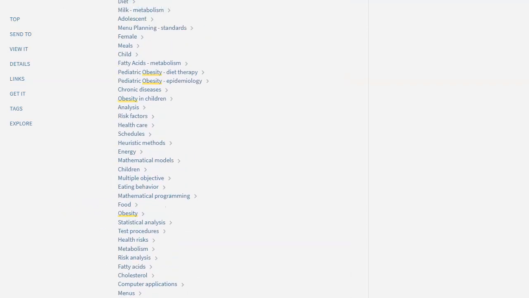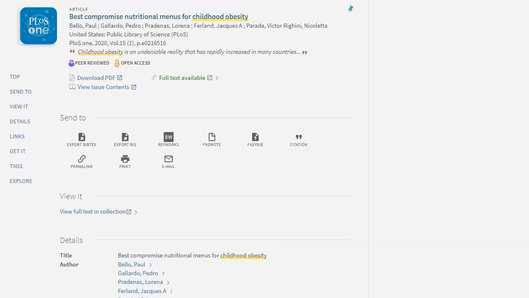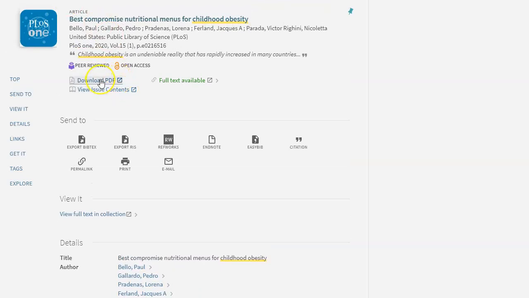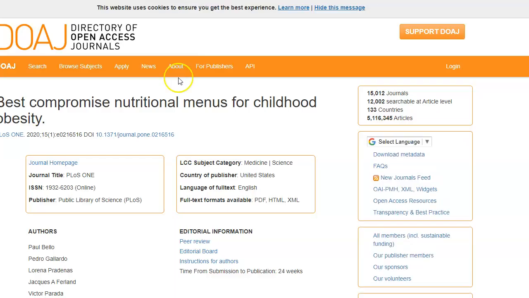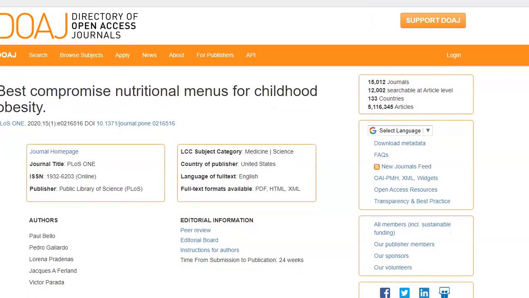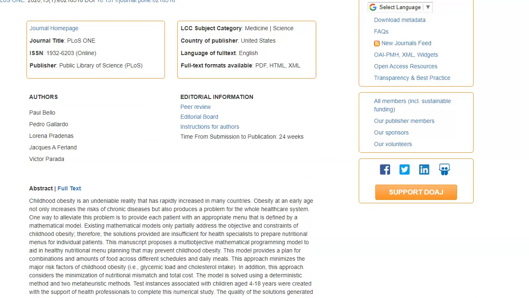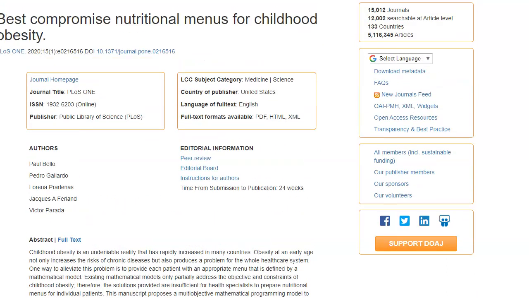Now to actually get the article, I can download the PDF. I can find where there are links to the full text. So let me do that. All right, there it is. And let's see if this gives me the option. I'll probably have to go back. Should I use this information? Because there's the article, there's the abstract.